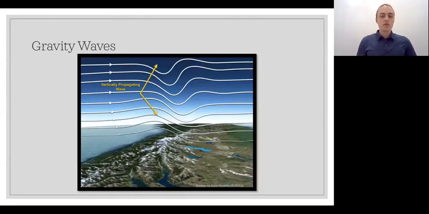Now, these waves are very common in the Earth's atmosphere. This image shows waves being generated by mountain topography, but other common sources include convection and wind shear. Gravity waves play a role in the distribution of energy throughout our atmosphere, but they are not entirely understood. The goal of this study is to confirm theoretical predictions that solar eclipse could generate gravity waves, increasing our understanding of the phenomena and hopefully leading to more accurate weather and climate prediction models in the future.